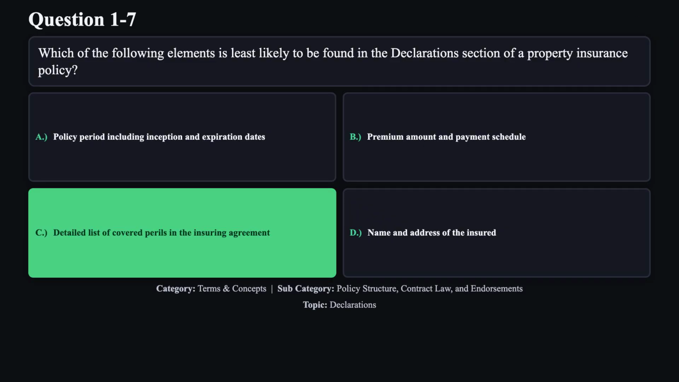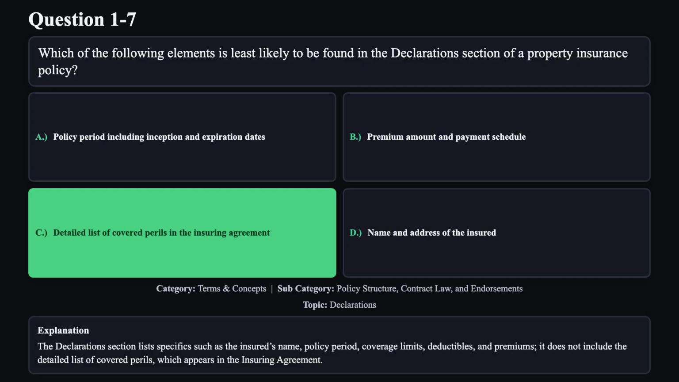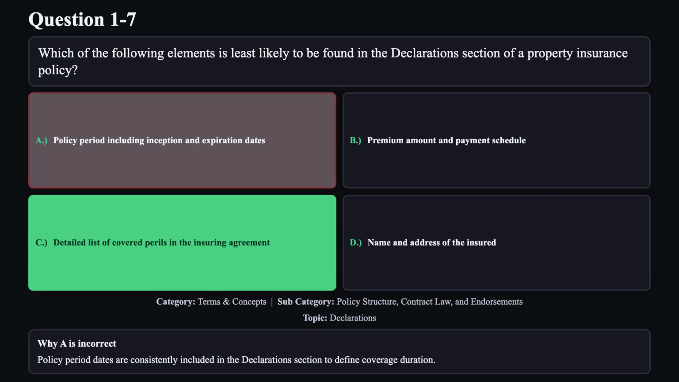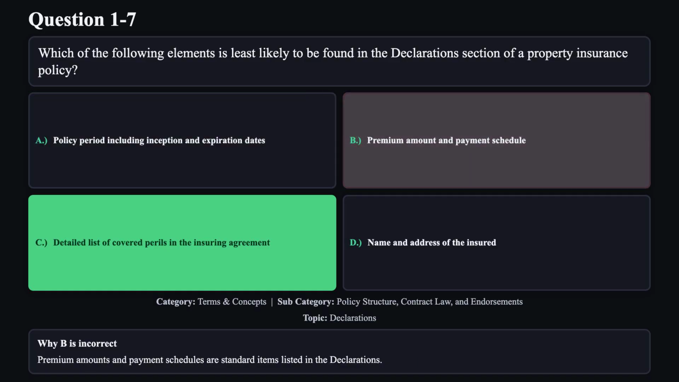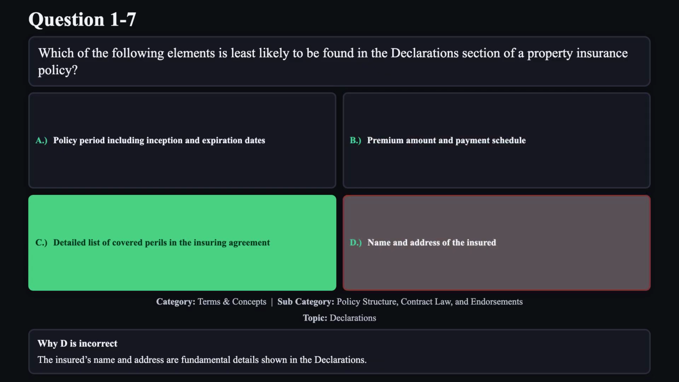The correct answer is C. The declaration section lists specifics such as the insured's name, policy period, coverage limits, deductibles, and premiums. It does not include the detailed list of covered perils which appears in the insuring agreement. Reason A is not correct. Policy period dates are consistently included in the declaration section to define coverage duration. Reason B is not correct. Premium amounts and payment schedules are standard items listed in the declarations. Reason D is not correct. The insured's name and address are fundamental details shown in the declarations.